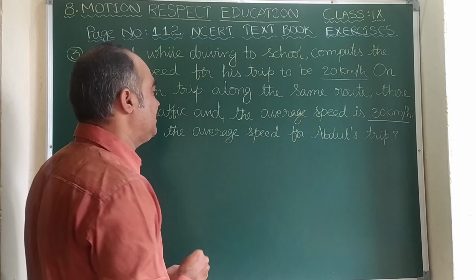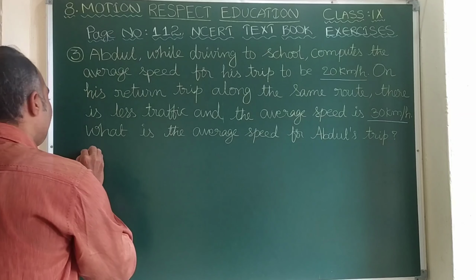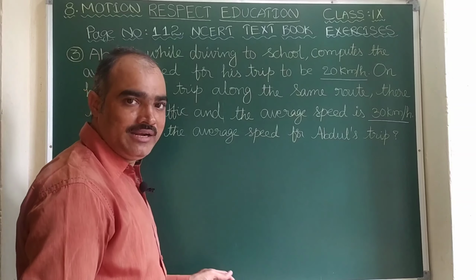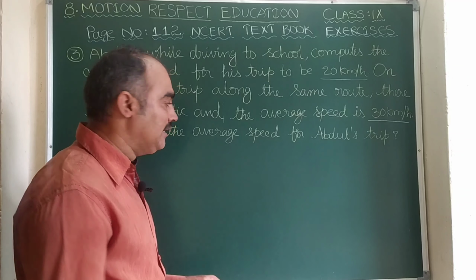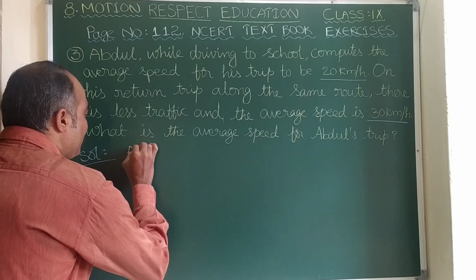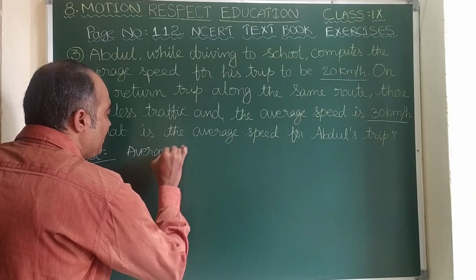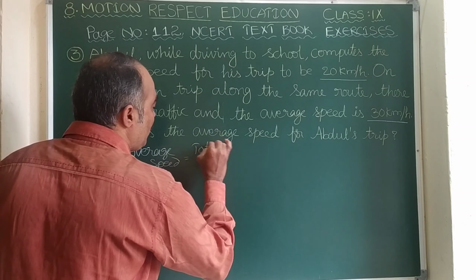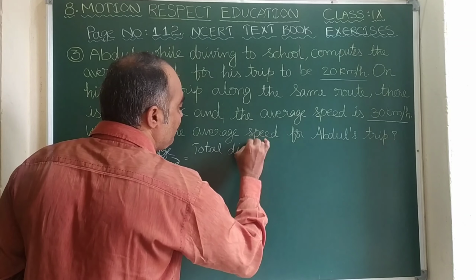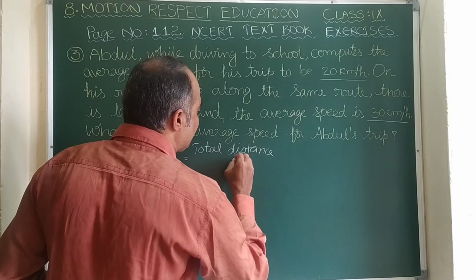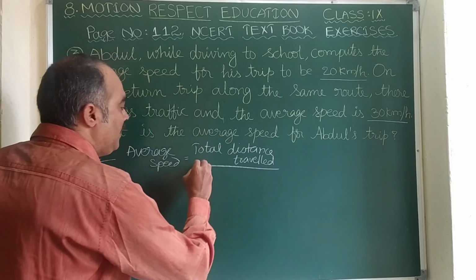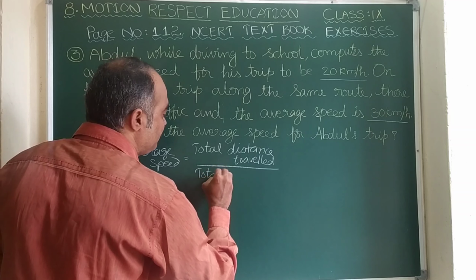Let us see how to solve this. The average speed formula is total distance traveled divided by total time taken. Let us write the formula first. Average speed is equal to total distance traveled divided by total time taken.